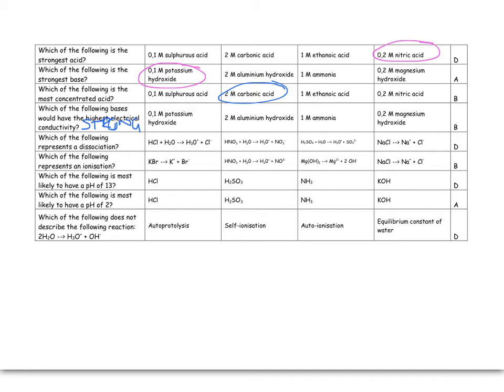Now, that would suggest that potassium hydroxide is our answer, but the fact of the matter is this is really, really dilute potassium hydroxide, so it's not going to form a lot of ions, and even though aluminium hydroxide doesn't dissociate as easily, it is a whole lot more concentrated. I mean, that's 20 times more concentrated, so there's 20 times more ions that could go into solution. So the chances are that that would probably actually conduct electricity a bit better.